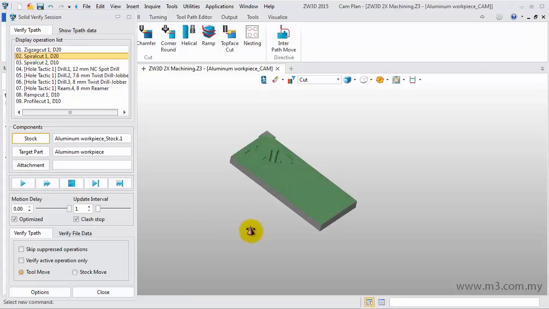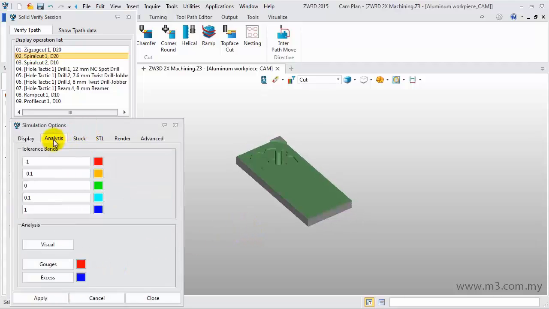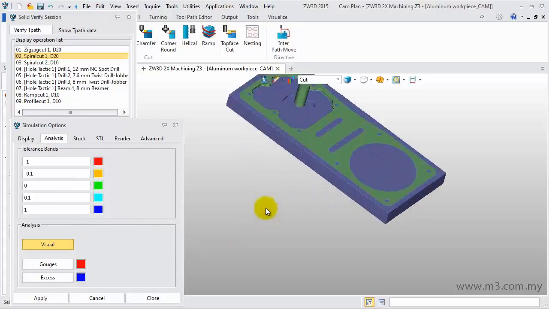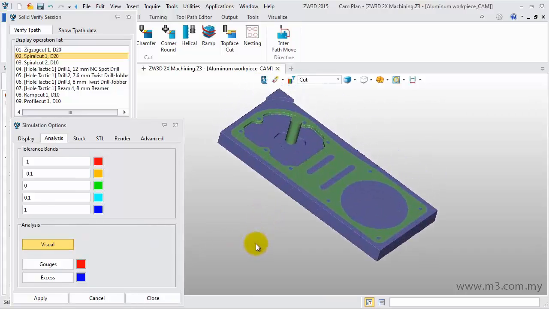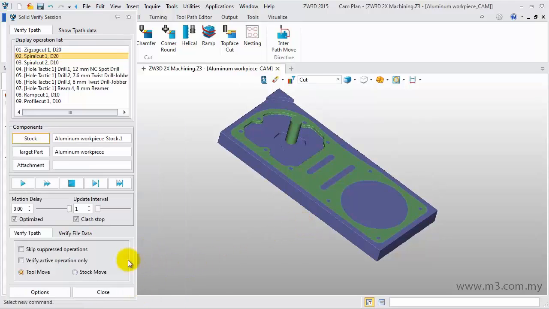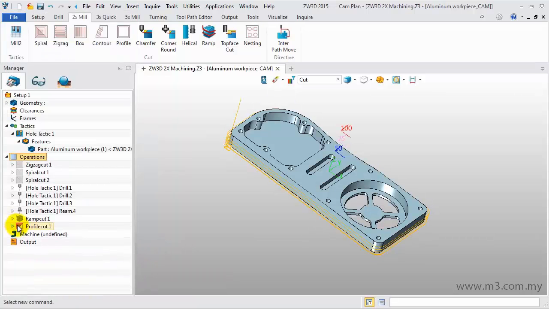Click Stop and then select the option at the bottom. Selecting Analysis and Visual, we can check the rest material during the cutting process. Click Close and click on the Solid Verify session. Double-click on the profile cut and hide the tool path.